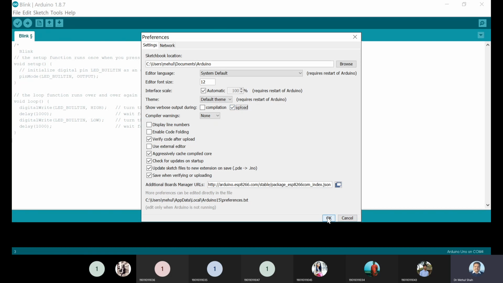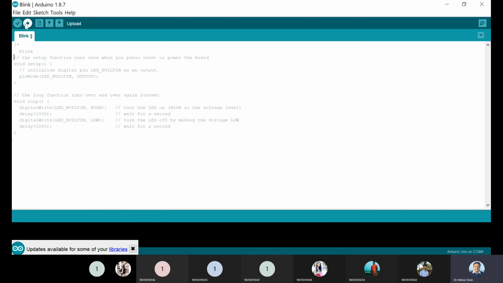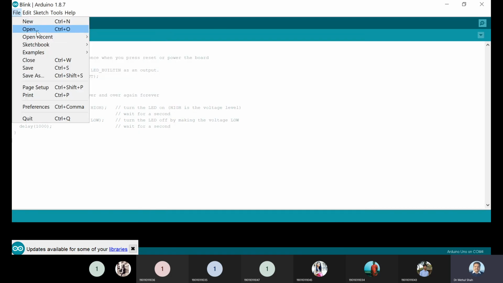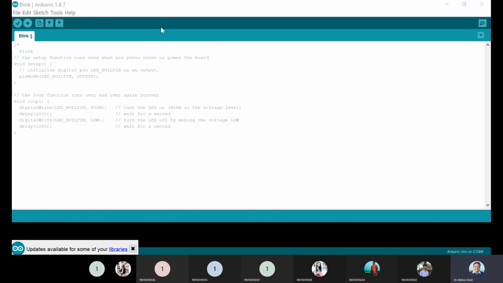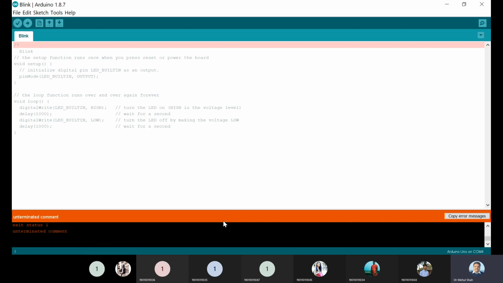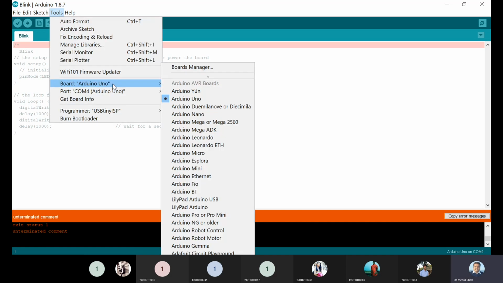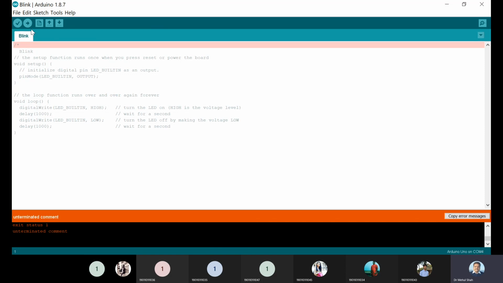So this has to be ticked, right? And we have to see where this program is. In the Arduino folder there is a blink tab, and this program is there. So now I upload. Oh, there is some problem. Tools, Arduino Uno, COM port, everything is selected.